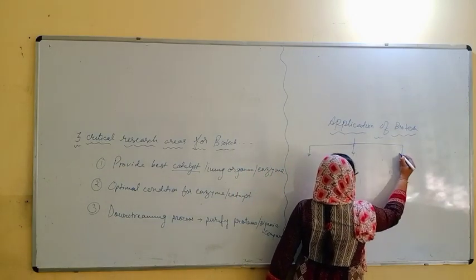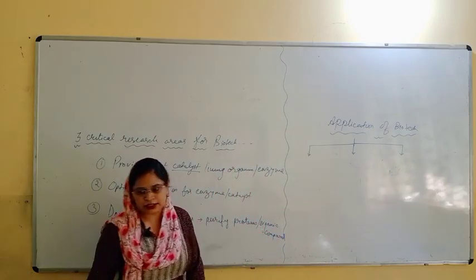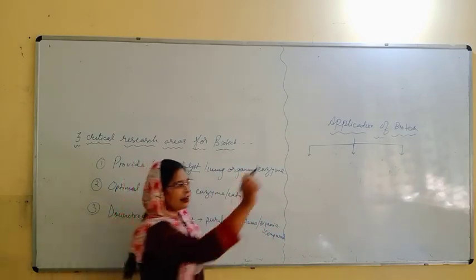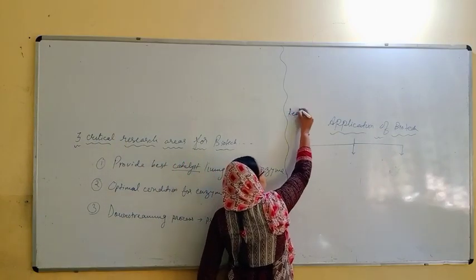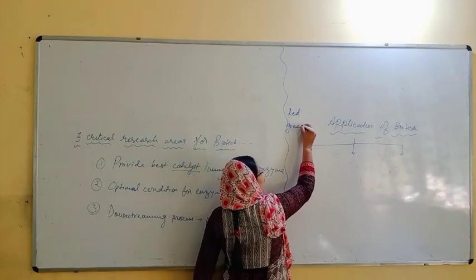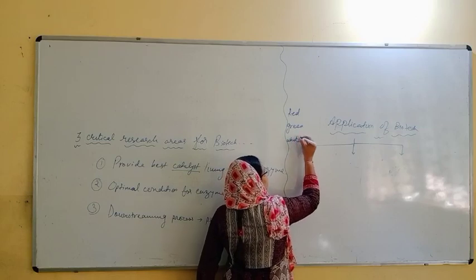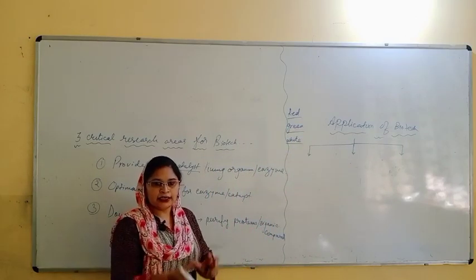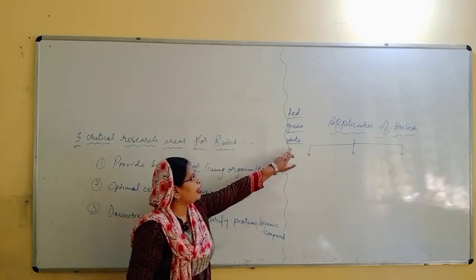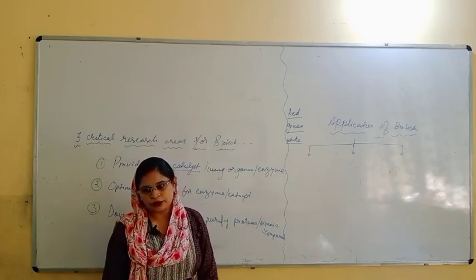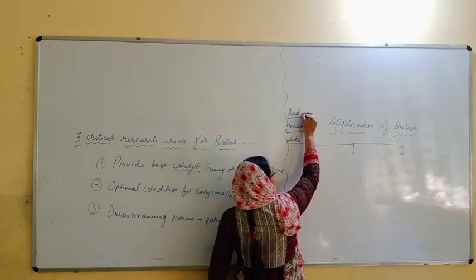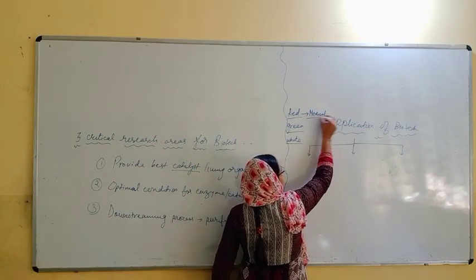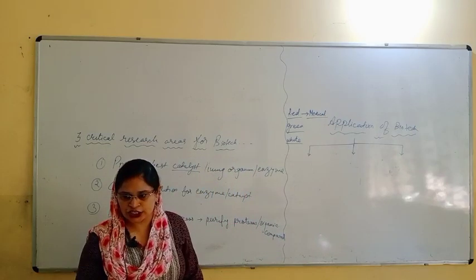The applications of biotechnology you can divide into different types. Before going into this, just remember red, green and white. Three types: red biotechnology, green biotechnology and white biotechnology. Red biotechnology is related to medical biotechnology.